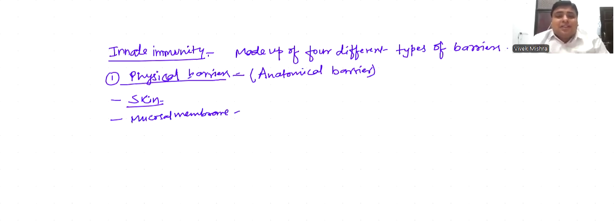So pathogens never enter inside our body. When a sudden cut, injury or trauma occurs on the dead surface of our skin, it makes a path for the entry of pathogens which are present in the environment.